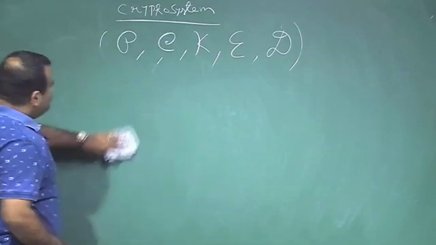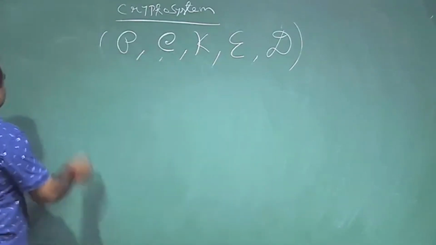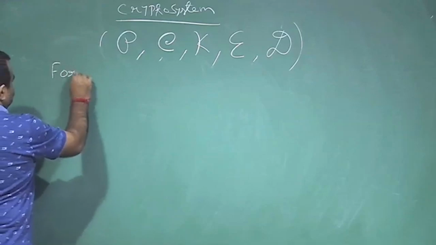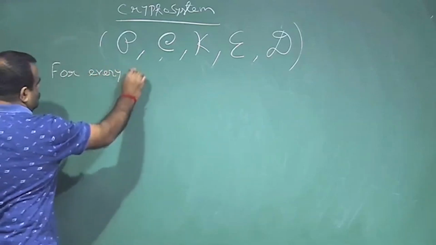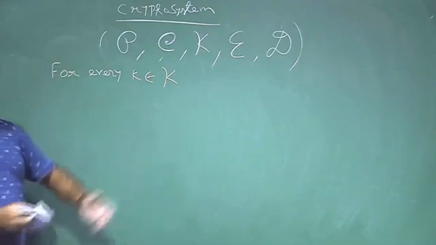So, this is the condition this crypto system should have. Let us write the condition. This is the formal way to define a crypto system.